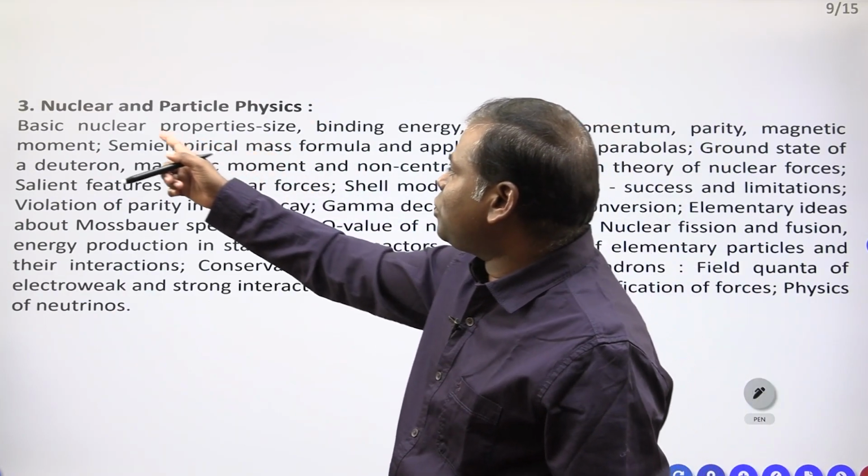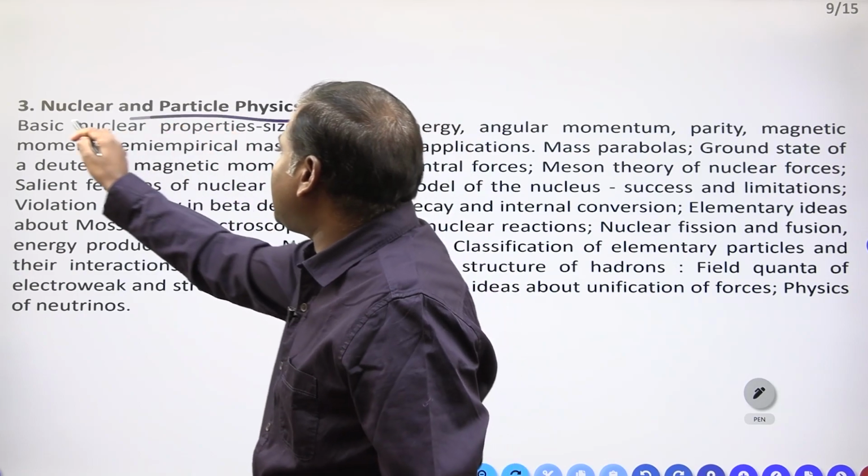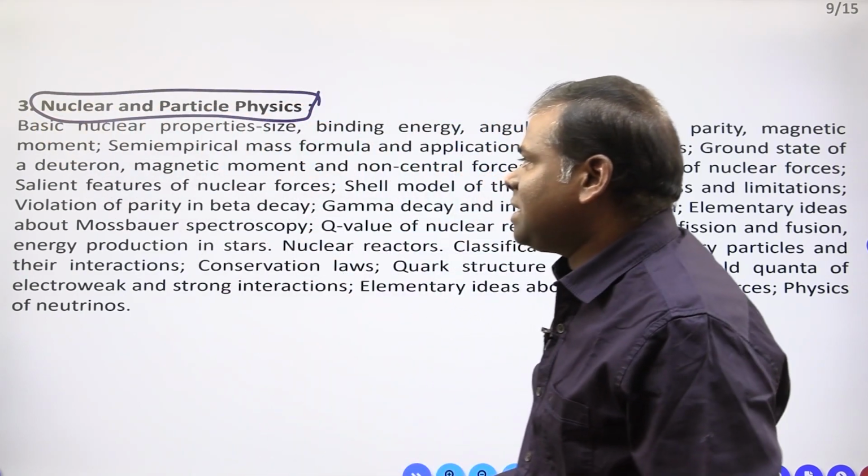Now the third one you have to see: nuclear and particle physics.